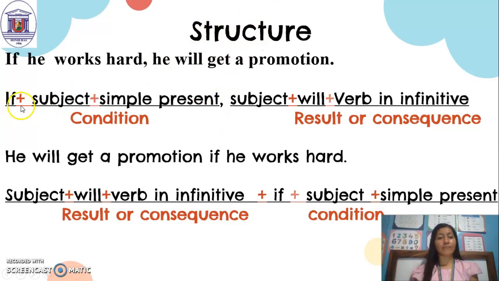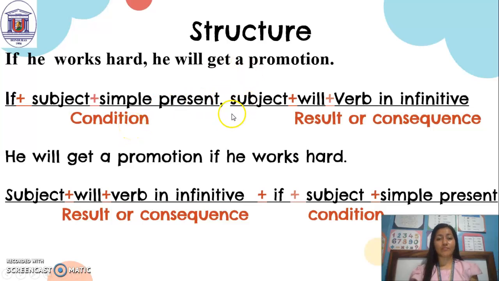If plus the subject, in this case he, plus simple present, works hard, the verb in simple present, comma. This one is the condition of the sentence.